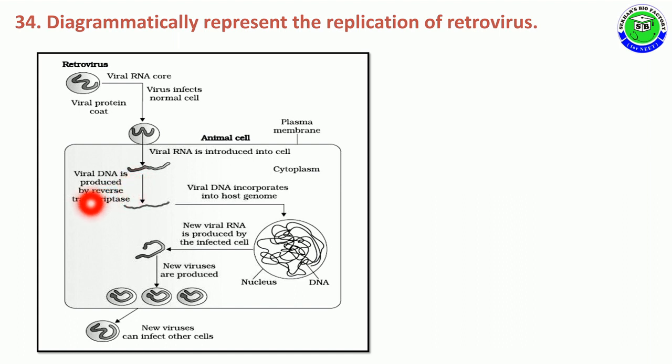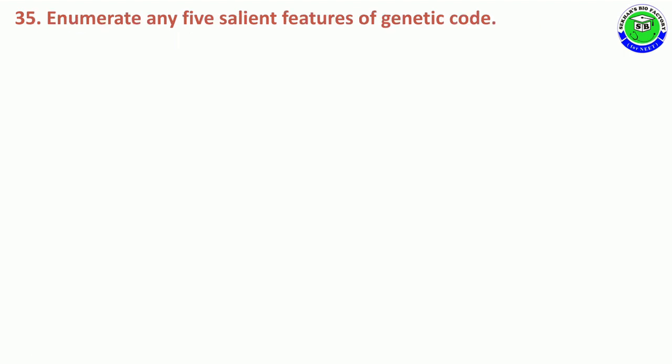Viral RNA is introduced into the cell. Viral DNA is produced by reverse transcriptase and viral DNA is incorporated into the host genome, and new viral RNA is produced by the infected cell and finally new viruses are produced, and these new viruses can infect other cells. In this way, the replication of retroviruses takes place, and it is the diagrammatic presentation.